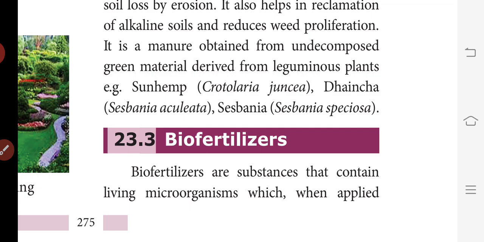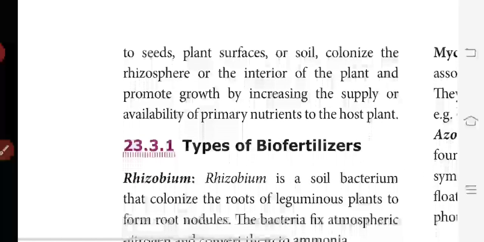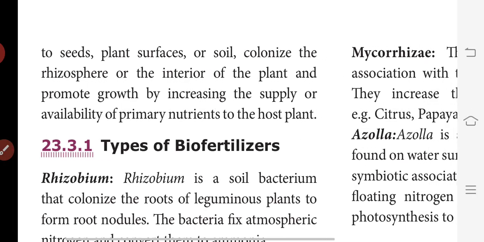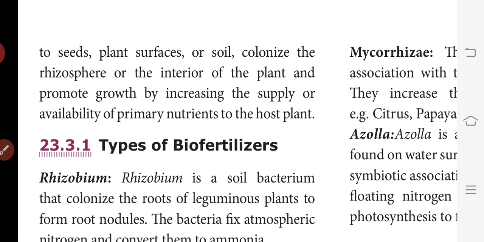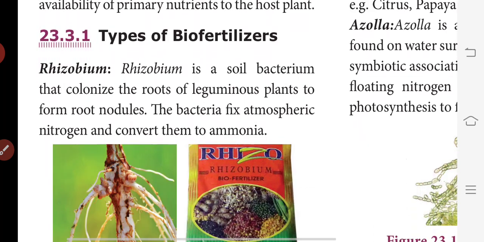The next, biofertilizers. Biofertilizers are substances that contain living microorganisms which, when applied to seeds, plant surfaces or soil, colonize the rhizosphere or the interior of the plant and promote growth by increasing the supply or availability of primary nutrients to the host plant. Now we will see the types of biofertilizers. What are the types of biofertilizers?